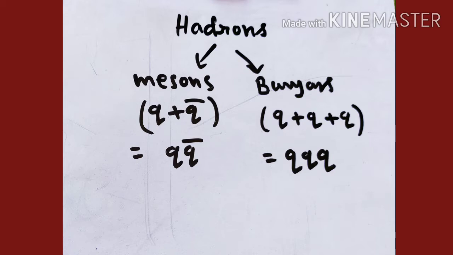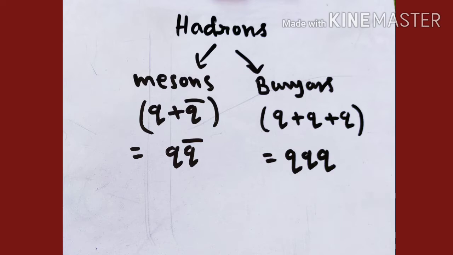Now when we say that a meson is composed of two quarks, then it means one is the quark and the other is the antiquark always. Now, these two quarks can be different from each other or they can be the same. One more important thing is that these two quarks must be following the Pauli's exclusion principle because they are fermions. A quark is always a fermion and therefore each of these quarks must be possessing a different quantum mechanical state from each other. So even if they are the same, so they can be identical, but they have to be possessing different quantum mechanical states so that they can follow the Pauli's exclusion principle.